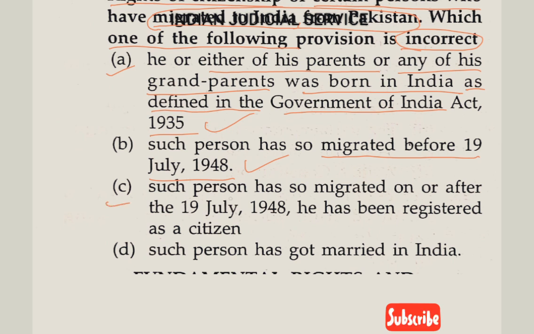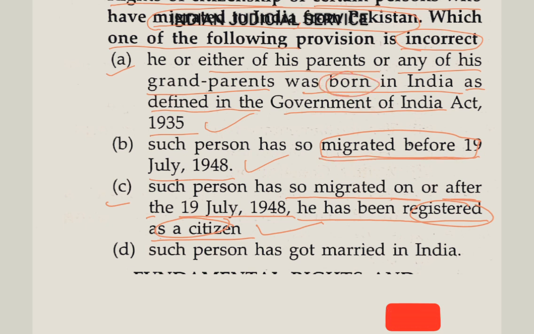Option C here, such person has so migrated on or after 19th July 1948 and has been registered as a citizen. So this person is registered as a citizen, and this person is migrated, and this person himself or his parents or grandparents were born in India.